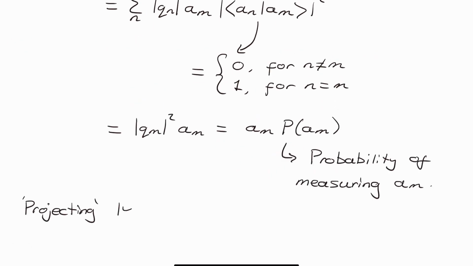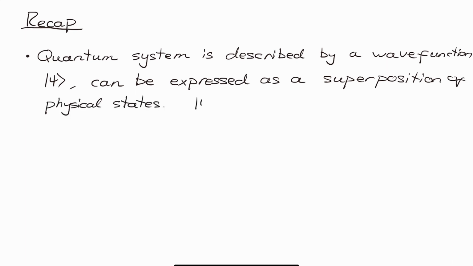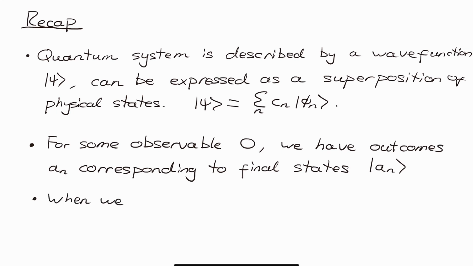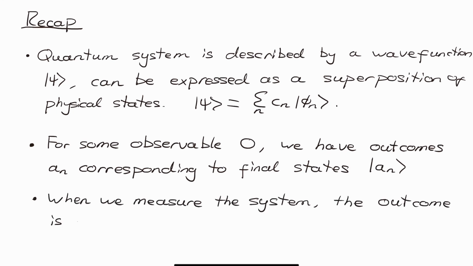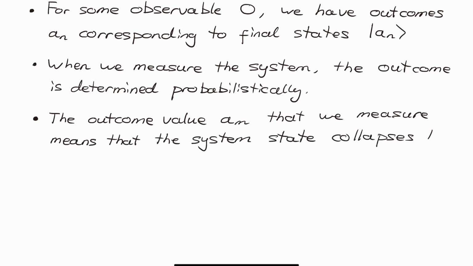Let's now take a small step back to recap and think about what's going on. We have a quantum system, which we can describe using a superposition of all possible physical states. We have an observable with outcomes an, corresponding to associated final states of the system, the an vectors. When we measure the system, the final state is determined probabilistically, with probabilities we can calculate. And the value we measure is an eigenvalue of the observable, and the final system state is that associated eigenvector.